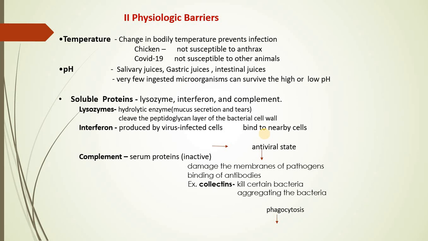The best example of complement is collectin. Now this collectin, as the name suggests, refers to something which is going to collect. In collectin, the "in" is the name of the protein. So this is a serum protein which will help in gathering different bacteria and forming an aggregation of it. Now this aggregated bacteria is of what use? It will be immediately taken care of by other cells, and by the action of phagocytosis, they will be killed. So automatically we can say that the individual is getting benefited and is getting immune.